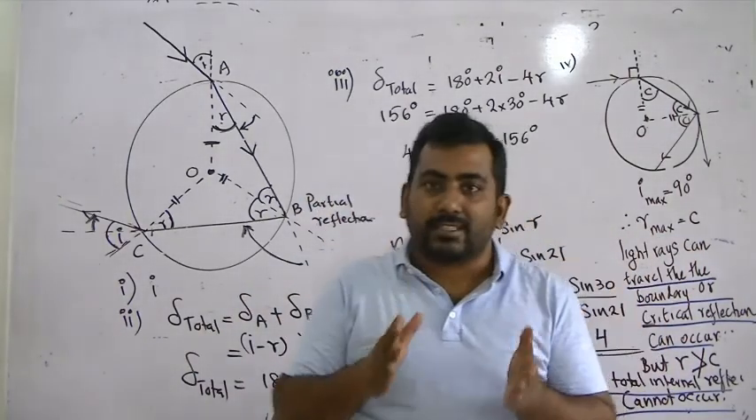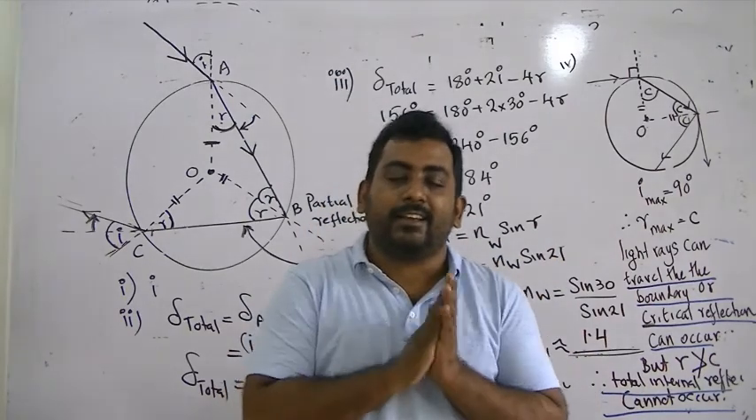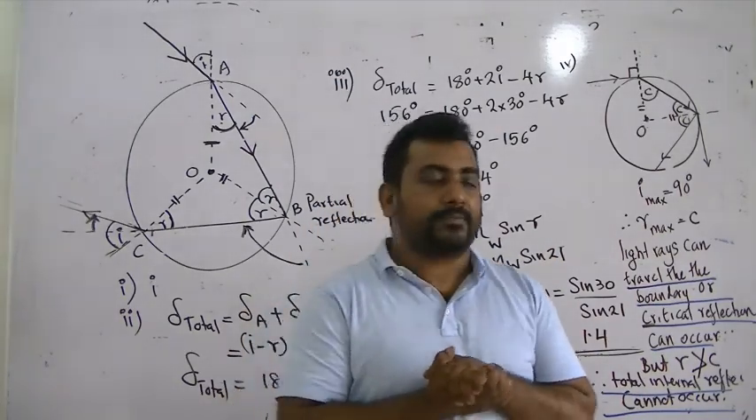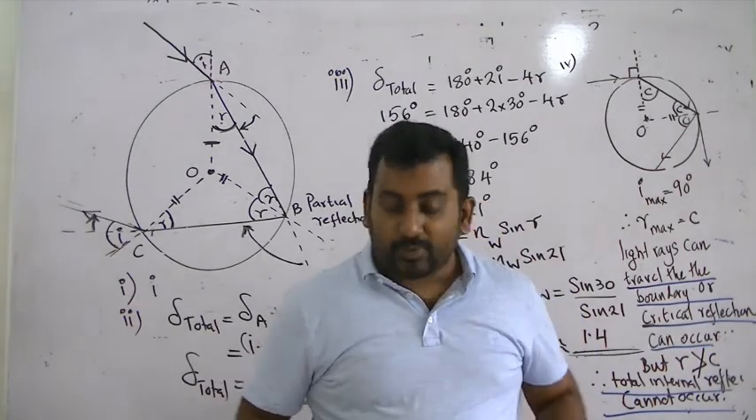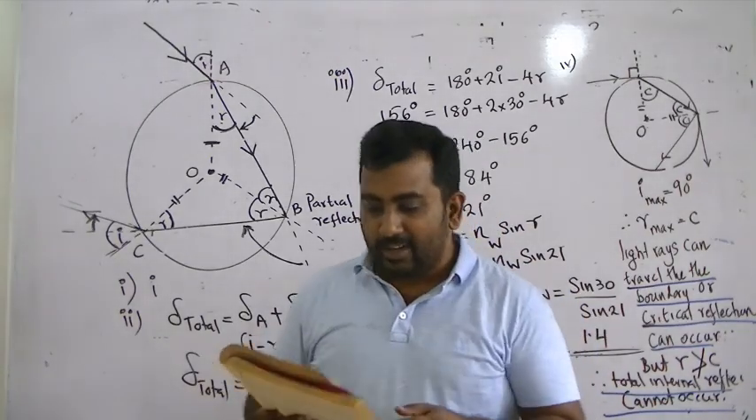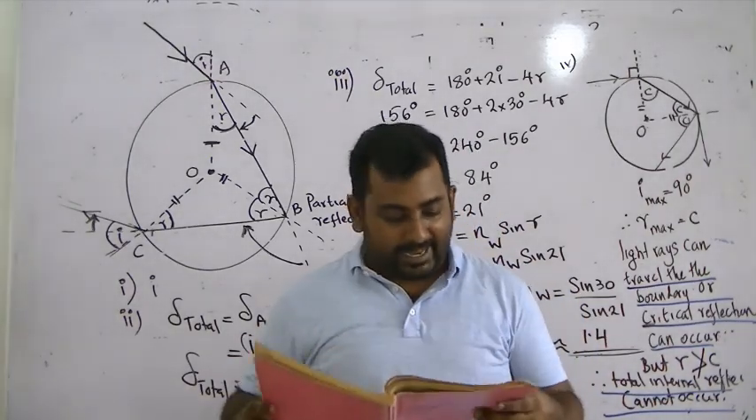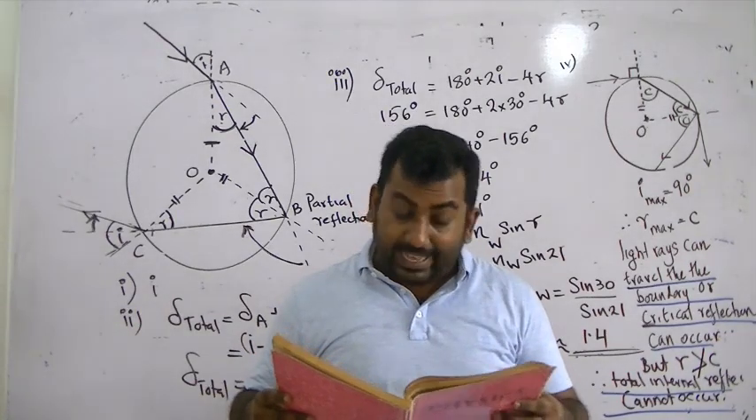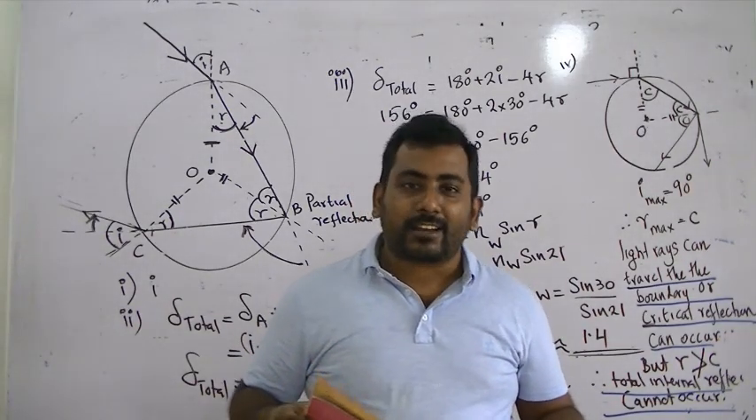Only partial reflections or critical reflections can take place. Okay, right. So that concludes the 1994 essay question number 5 part A, which is a refraction question.